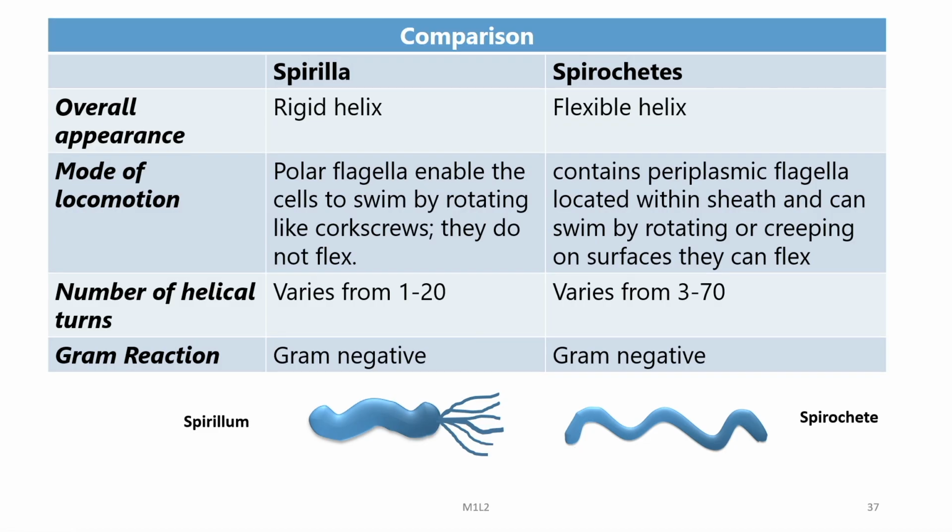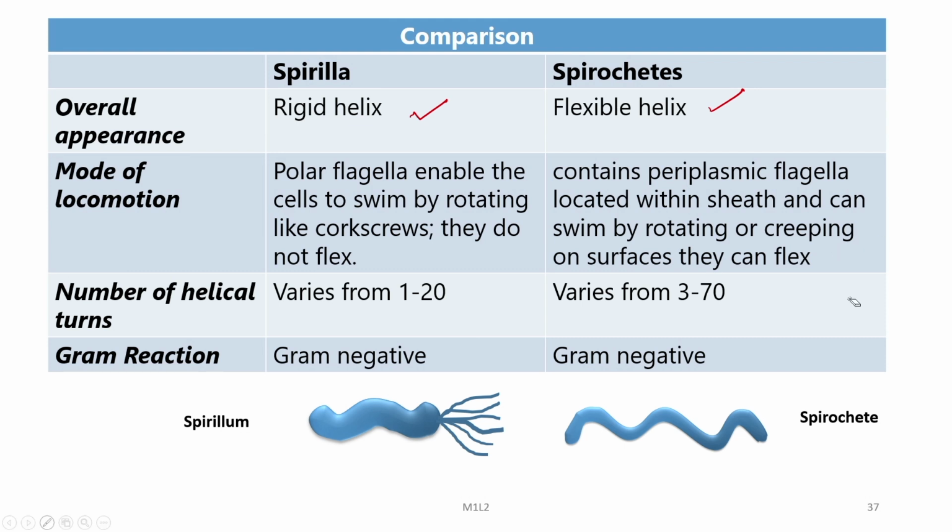Now, if you compare Spirilla and Spirochetes, we can see the overall appearance is a rigid helix in Spirilla and a flexible helix in Spirochetes. As for the mode of locomotion, in Spirilla there are polar flagella, that is the flagella are on one side, enabling the cells to swim by rotating like corkscrews; they do not flex. Spirochetes contain periplasmic flagella located within the sheath and can swim by rotating or creeping on surfaces; they can flex.